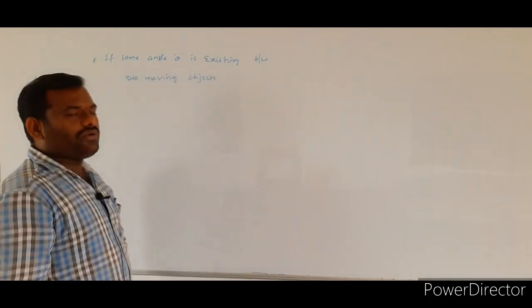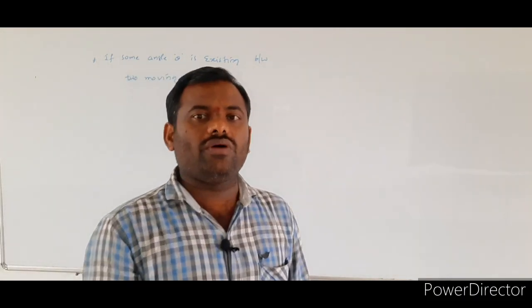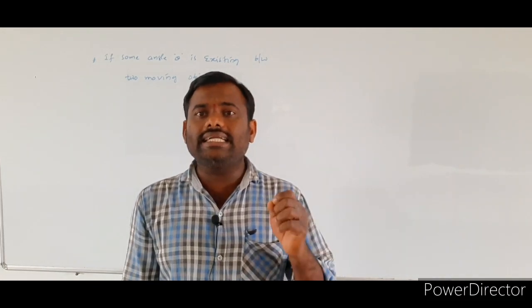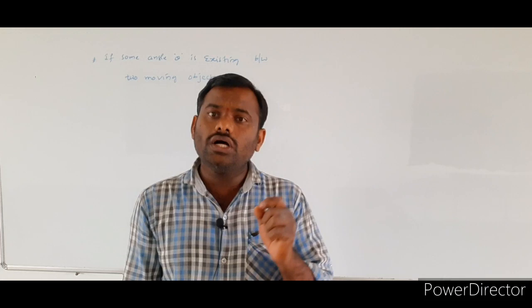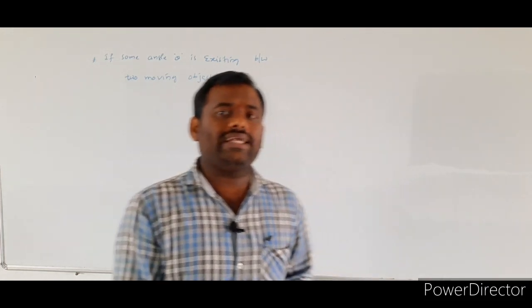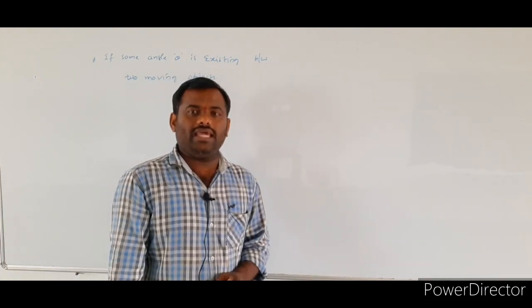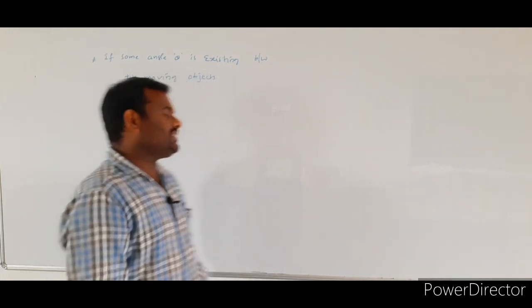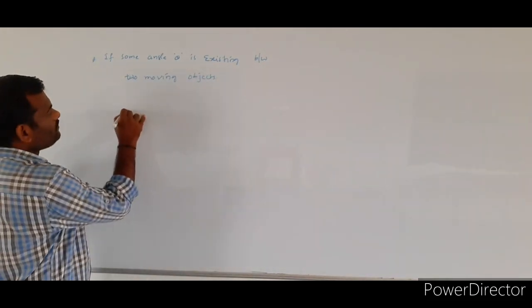Here we are assuming that the two bodies are moving in the same plane. While they move in the given plane, a certain angle exists between the two moving objects. So at that time, what is the formula for the relative velocity of one object with respect to the other?